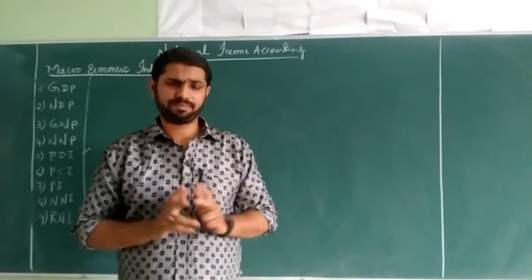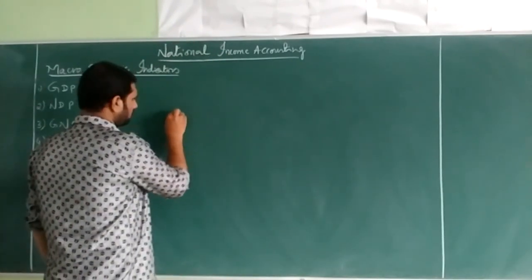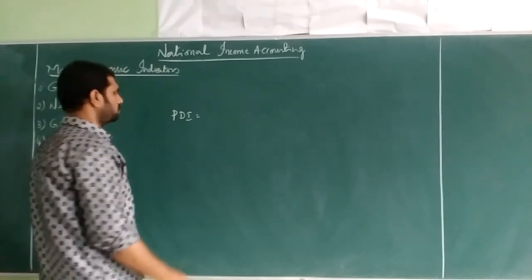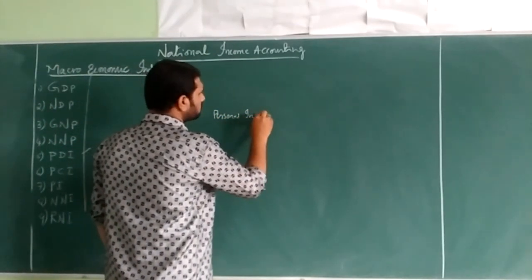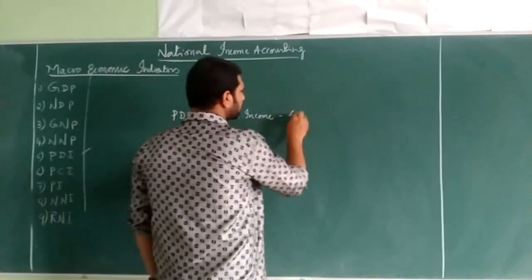That is called PDI. It can be calculated as personal disposable income equals personal income minus direct taxes.